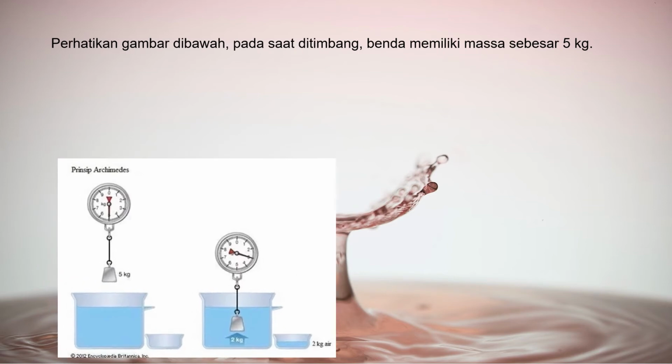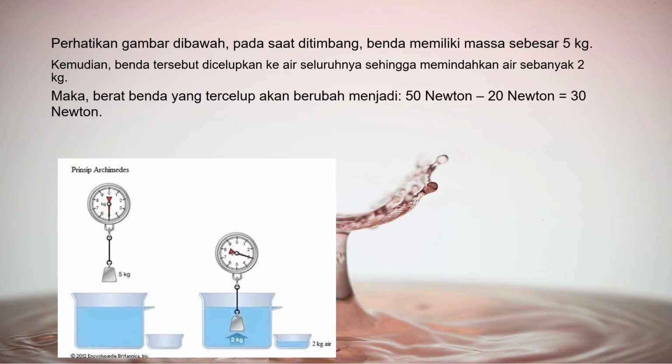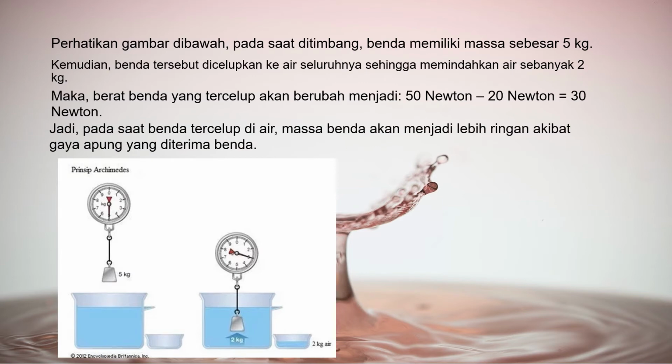When weighed, the object has a mass of 5 kg, then the object is completely immersed in water so as to move 2 kg waters. So the weight of submerged object will change to 50 Newton minus 20 Newton equal 30 Newton. So when an object is immersed in water, the object's mass will become lighter due to the buoyancy force received by the object.